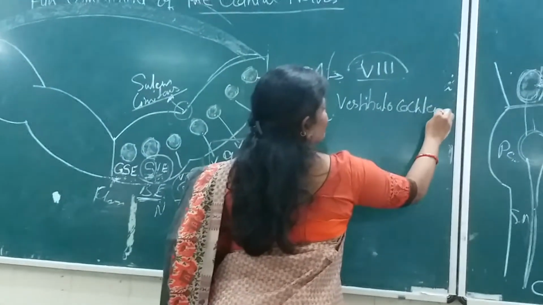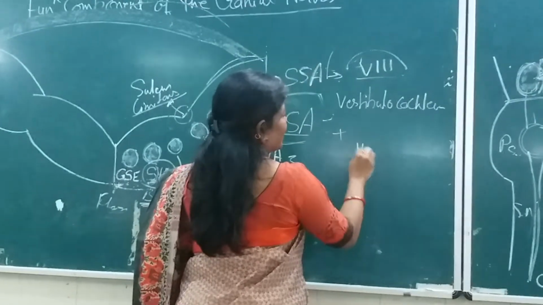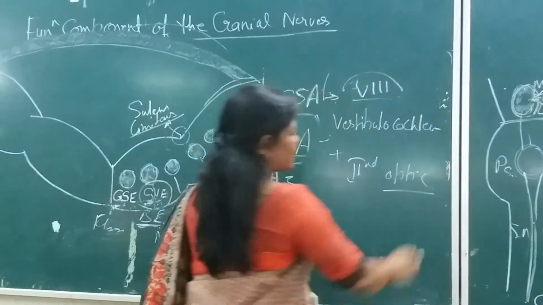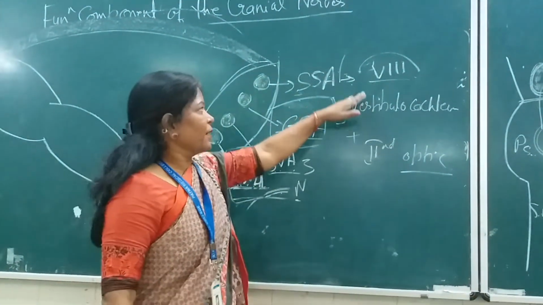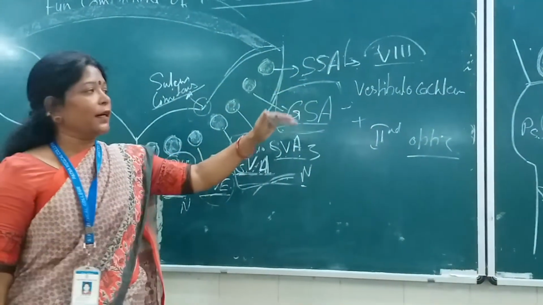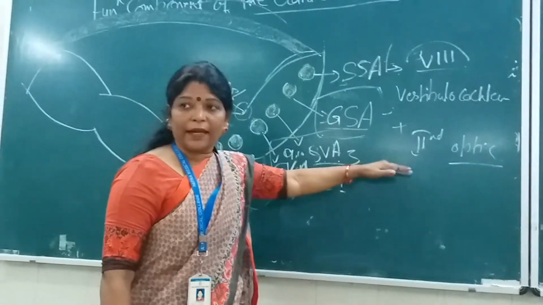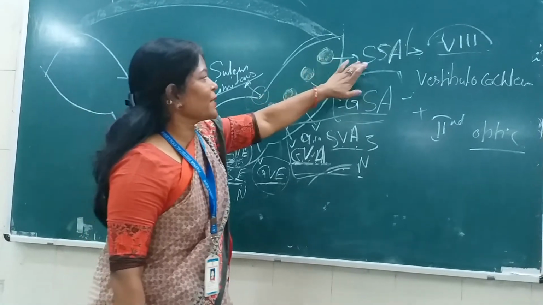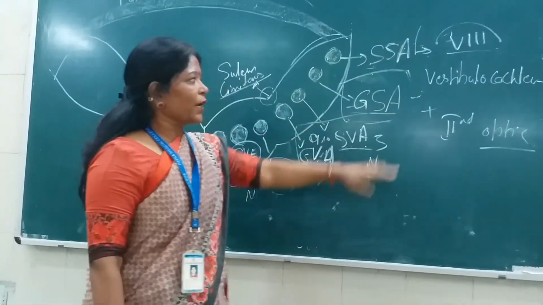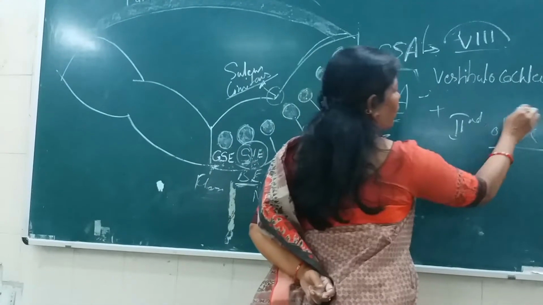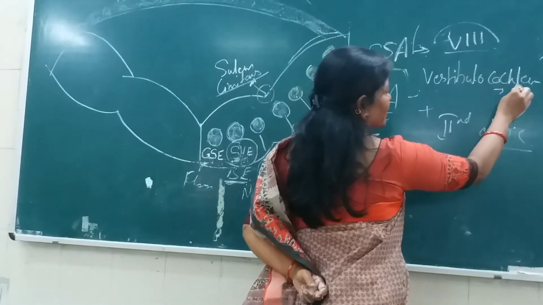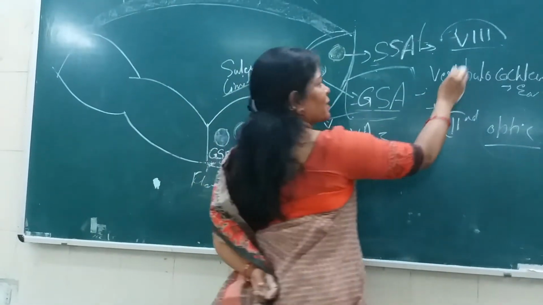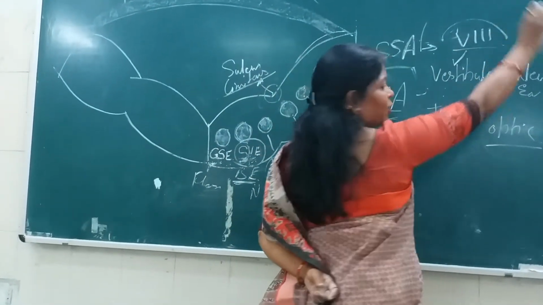Vestibulocochlear, plus the second, optic. Isn't it? The second is the optic. That means the 8th cranial nerve as well as the second are listed in the functional column special somatic afferent. Okay, vestibulocochlear and the optic. This is concerned with the ear, vestibulocochlear. Of course, there are two nuclei, the vestibular and the cochlear nucleus.